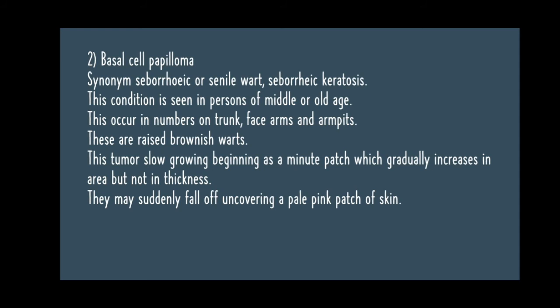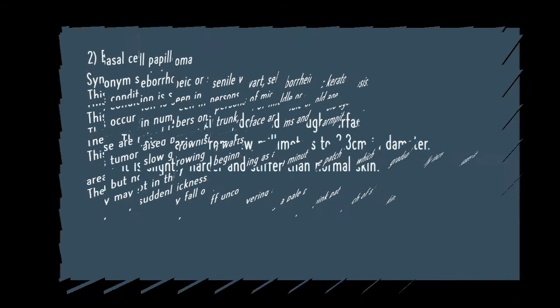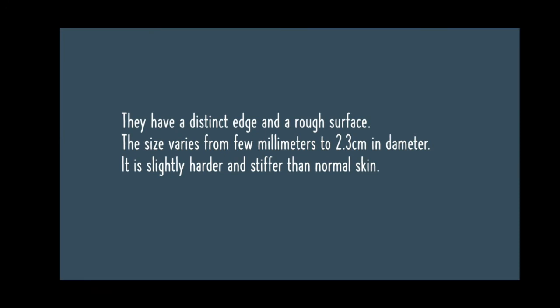These are slow-growing tumors. They begin as a minute patch which gradually increases in area but not in thickness. They may suddenly fall off, uncovering a pale pink patch of skin. They have a distinct edge and a rough surface. The size varies from a few millimeters to 2.3 cm in diameter. It is slightly harder and stiffer than normal skin.